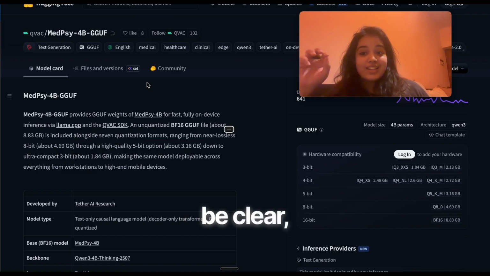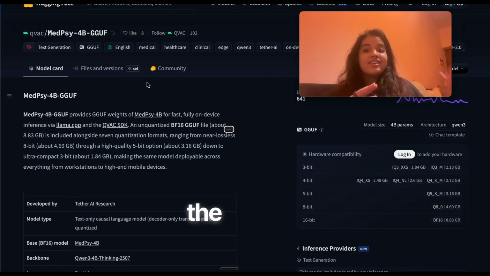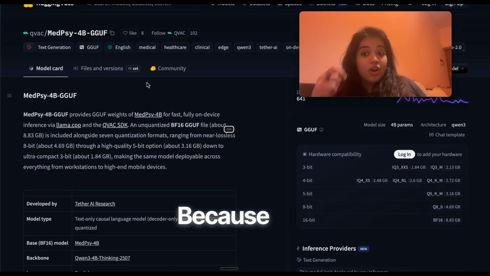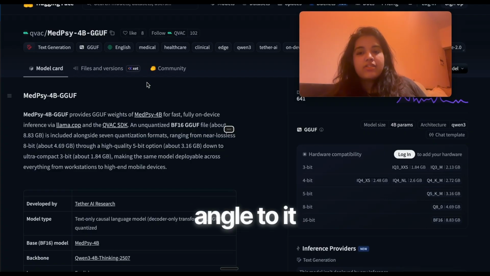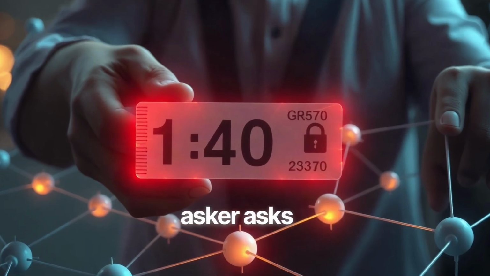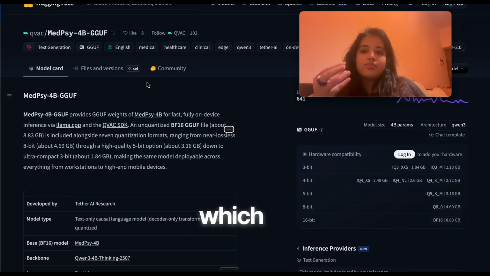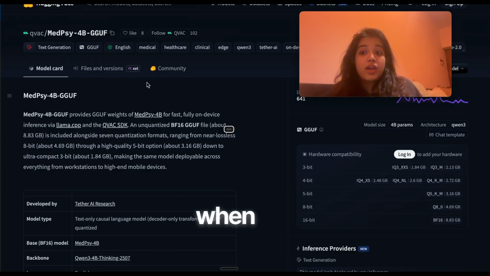So just to be clear, the AI is not the doctor here. The health worker has the ability to go ahead and edit the response and make some changes and then approve and send. Because this is a Tether demo, we also have a payment angle to it, where whenever the asker asks a question, it is actually an escrow voucher which is being sent over using the EIP 712 standard, and it is unlocked when the health worker actually issues a response.